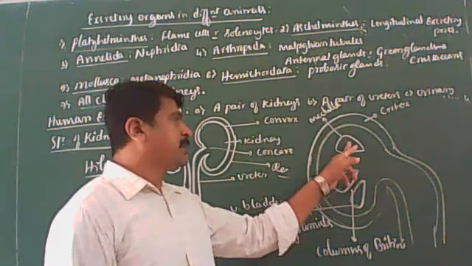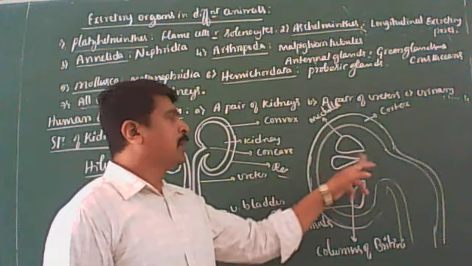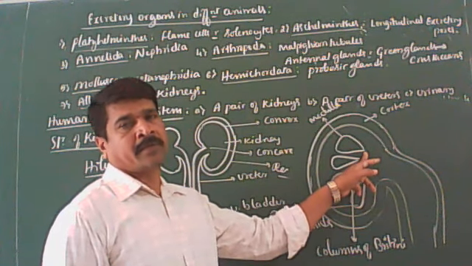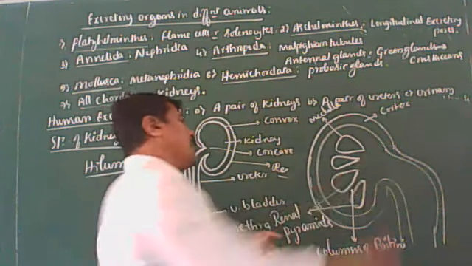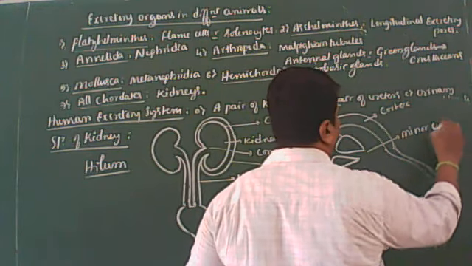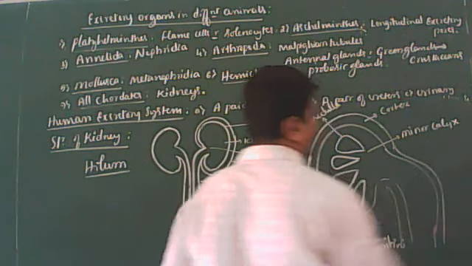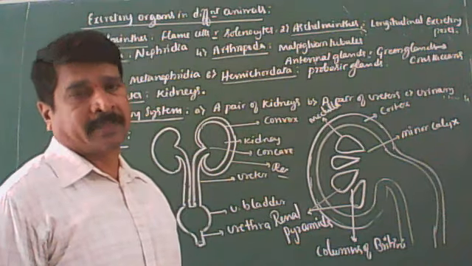Each pyramid has a broad base lying towards the cortex and a narrow apical end. Got it? These apical ends open into the minor calyx. Calyx is the singular, calyces is the plural.